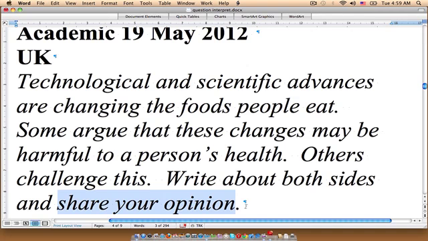So, as you can probably guess, we would be writing this essay in a discussion essay structure. So we would be looking at different points of view, and then in the final paragraph of the essay, we would be sharing with our reader which point of view we feel is stronger. Okay, so that essay question would be responded to in a discussion essay style. Let's look at the next question.